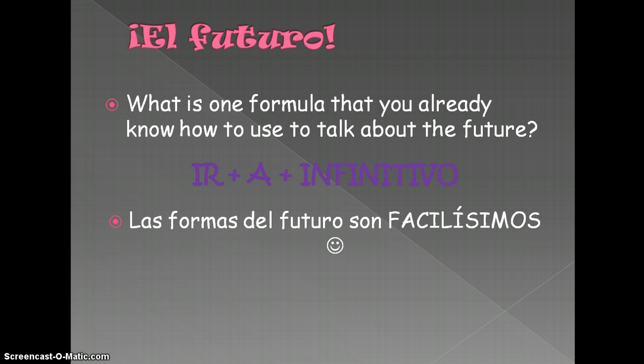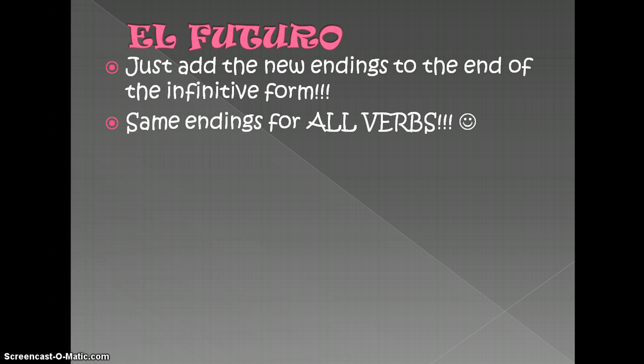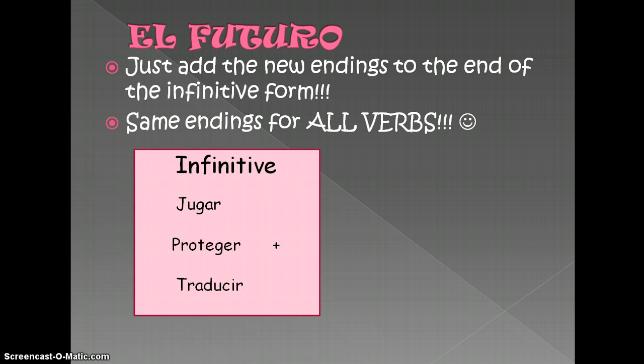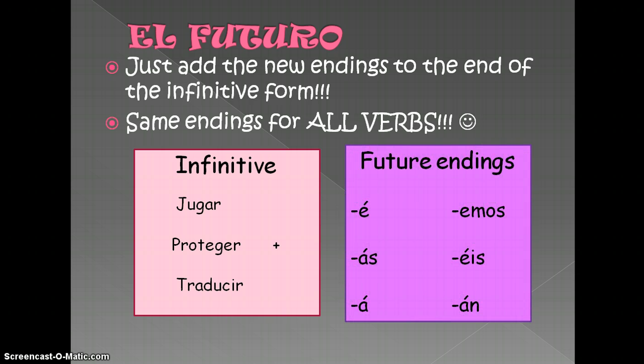To use the actual future tense, las formas son facilísimas, muy fácil. For the future, you just add the new endings to the end of the infinitive form. Remember, the infinitive is the original form of the verb. We use the same endings for all verbs. So for example, we have three infinitives here: jugar, proteger, and traducir. We will use the same endings for all future tense verbs.